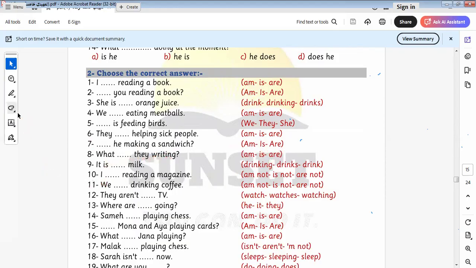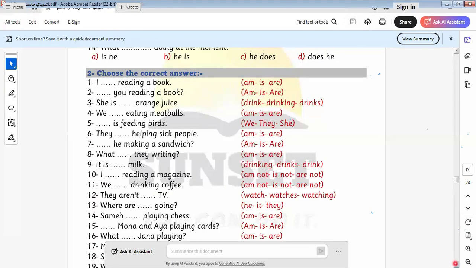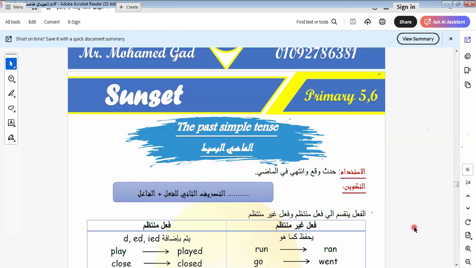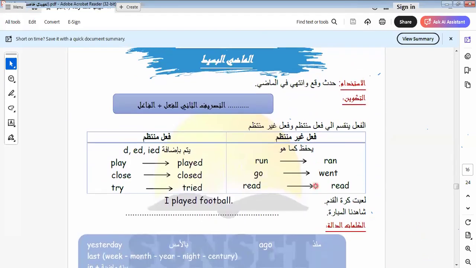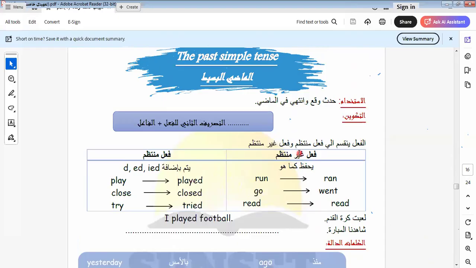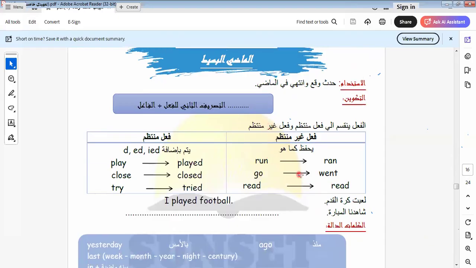I will leave the rest of the exercise for you to do by yourself. Now we know how to do it, and I know that you are clever and can do the rest by yourself. Okay, here we talk about another kind of tense. It will be the past simple tense.